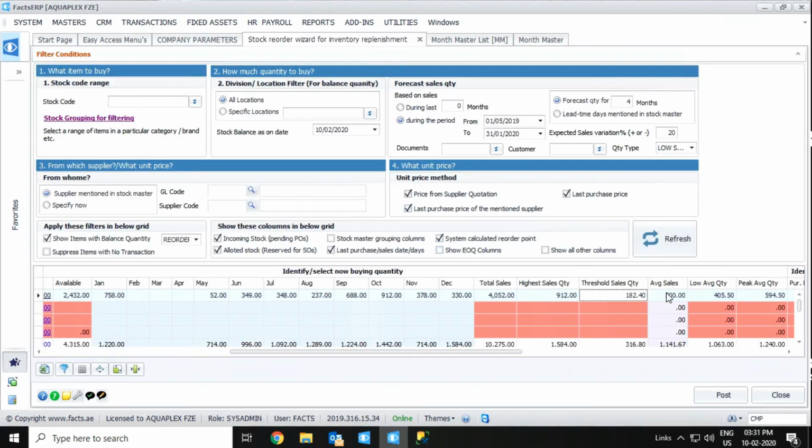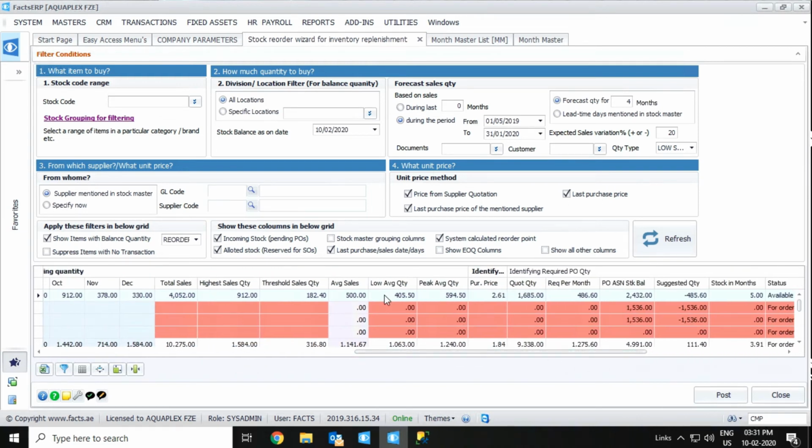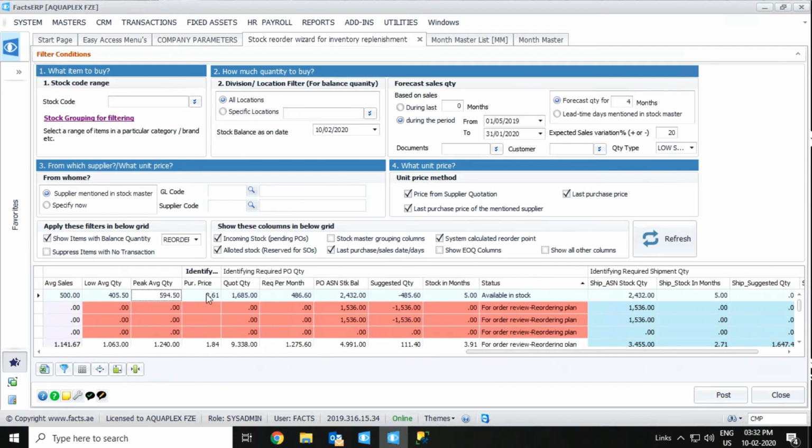Now average sales is calculated only if the quantity is greater than this threshold quantity. Suppose this 52, it won't consider because it is less during that month. It is less than threshold sales quantity, so it won't consider it to calculate average sales quantity, low average quantity, peak average quantity. It will consider only the quantity if it is greater than the threshold. This is how we are calculating the average sales quantity, low average quantity, peak average quantity that we have calculated. Now this 2.61, it will pick from the supplier price list.